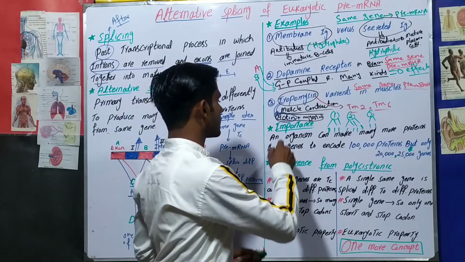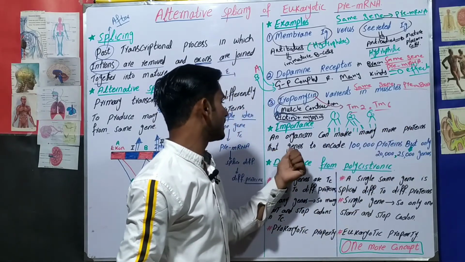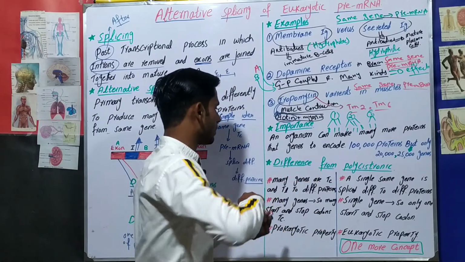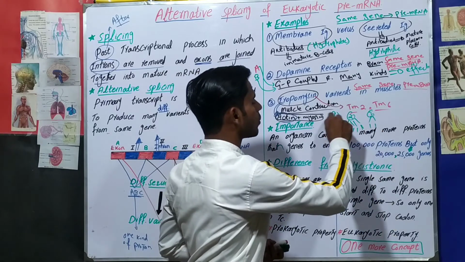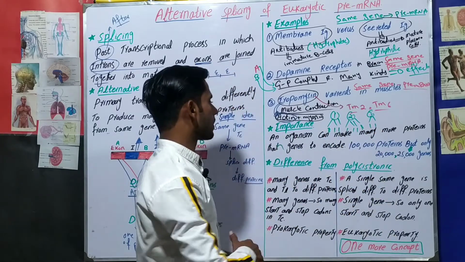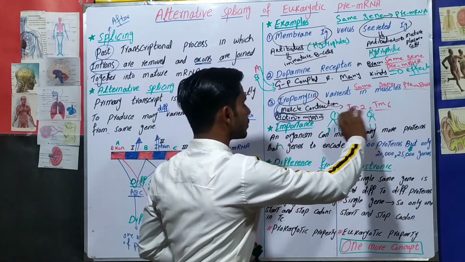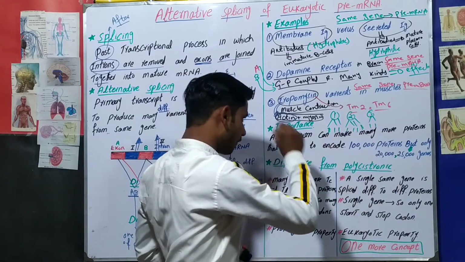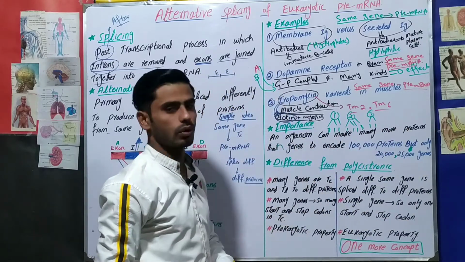Therefore, an organism can make many more proteins than genes to encode them. You can see that the genes encoding the proteins are just 3, but the forming proteins are 9. So 3 genes and 9 proteins. Therefore this line says that an organism can make many more proteins than genes to encode it.